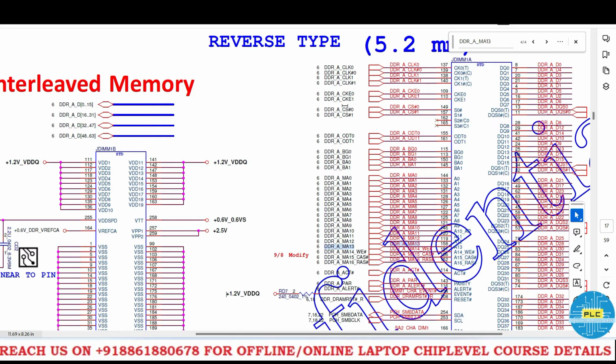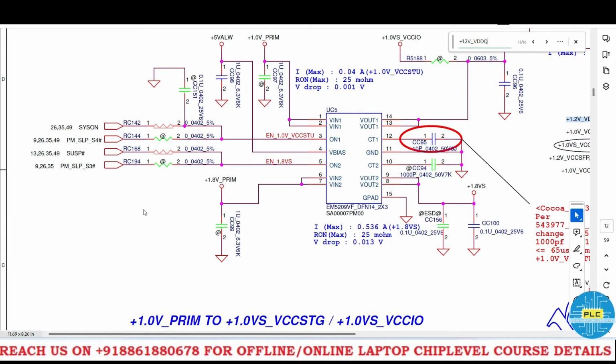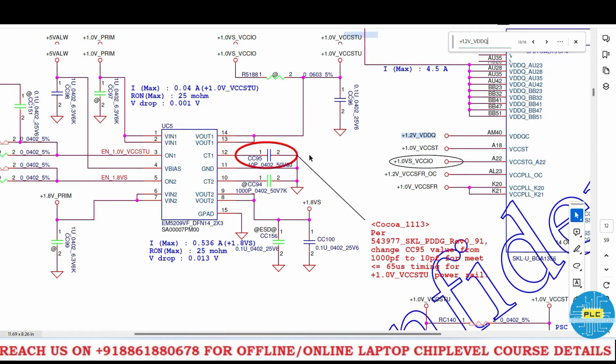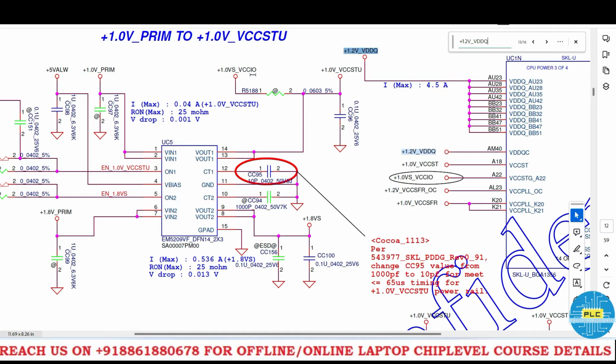So now we will check what the S0 stage is. See here, we got 5 volts always, 1.0 volts prime, and here SYS we got, S4 we got, SUSP we got, S3 we got. So once all the voltages, 1.0 volts prime also, we got, right? Once we get all of them, finally it will convert the DC to DC. The IC will convert to this output. So what is that?